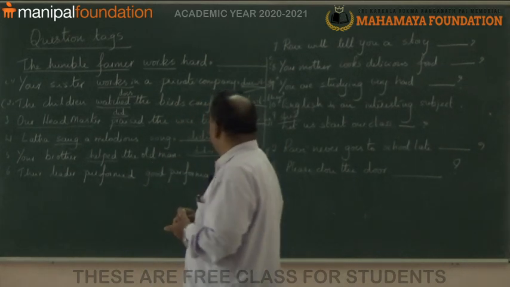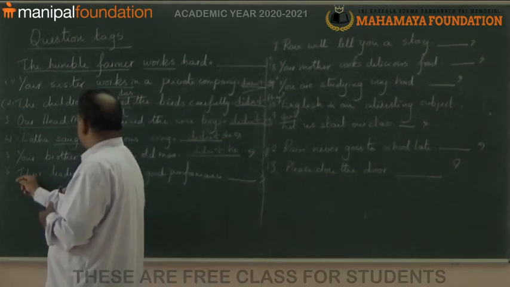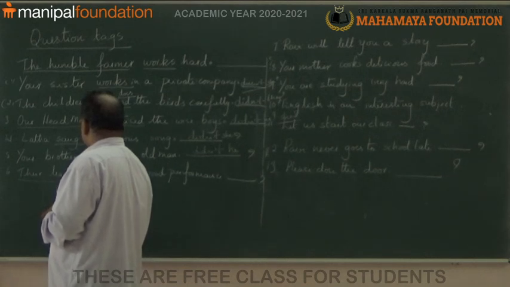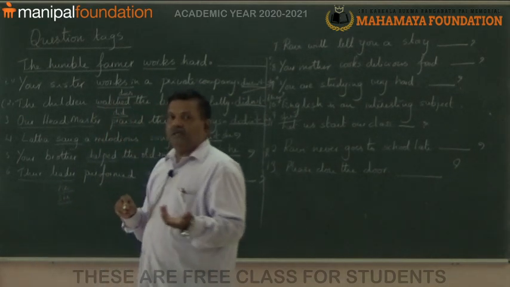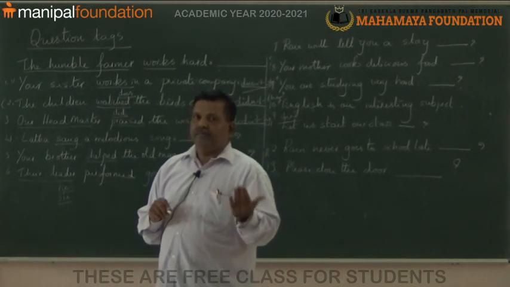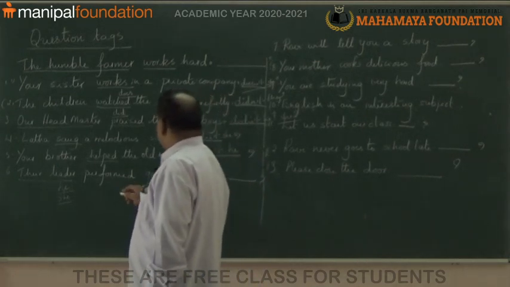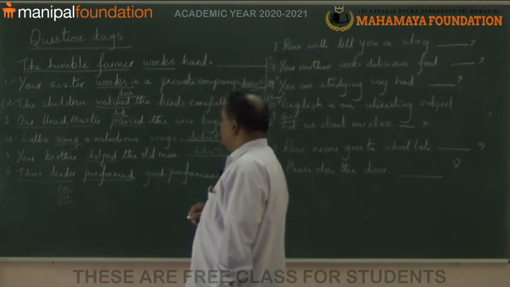Okay. Then, the leader performed. Here, leader may be he or she. The leader may be a girl or boy, male or female. Their leader performed a good performance.